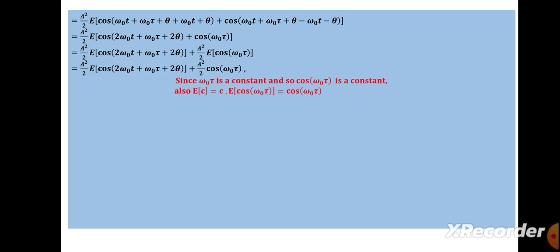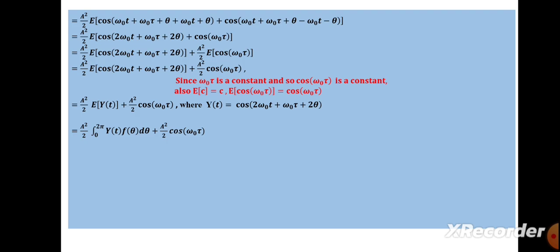So next, what we are going to do is taking that cos(2 omega naught t plus omega naught tau plus 2 theta) as y of t for our convenience. So these terms become A square by 2 expected value of y of t plus the second term, as it is, A square by 2 cos(omega naught tau). Now we are using the expected value formula.